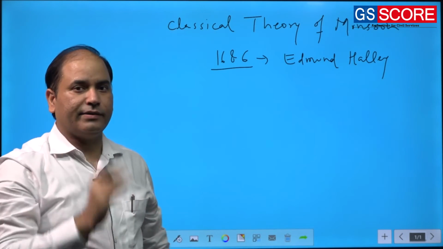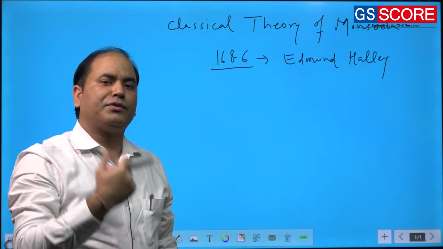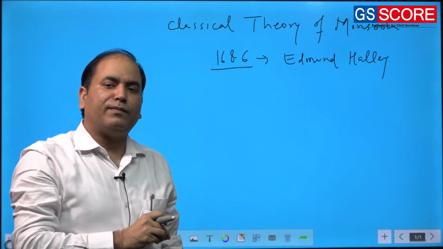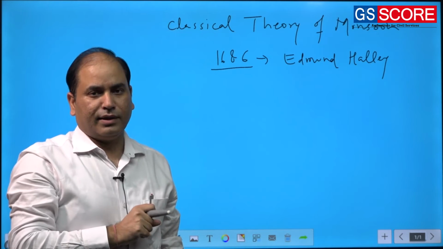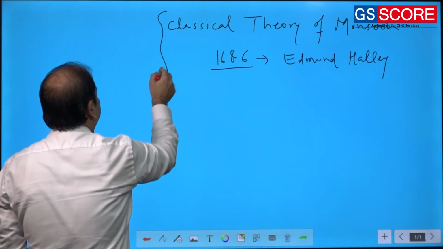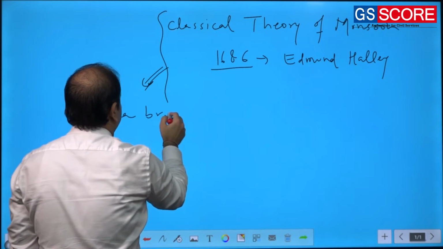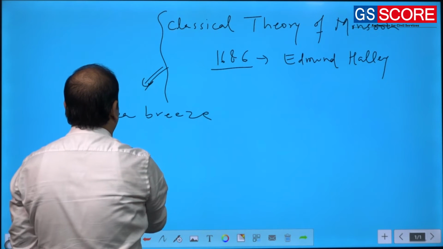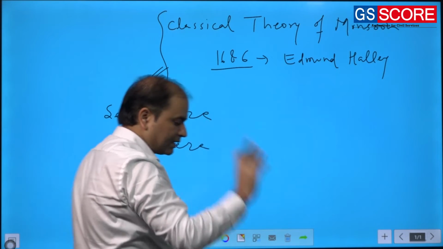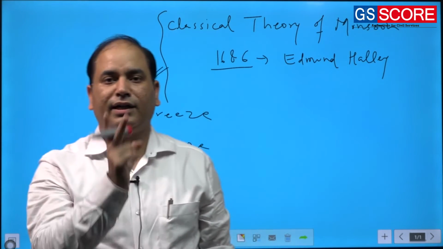Now Edmund Halley, while explaining this phenomenon of monsoon, tried to relate this monsoonal wind and rainfall with two very important seasonal winds, that is sea breeze and land breeze.